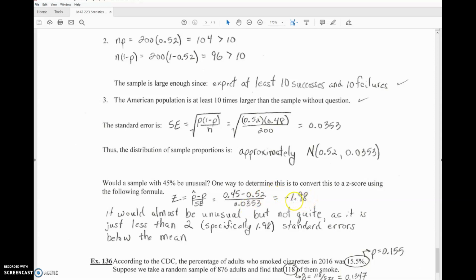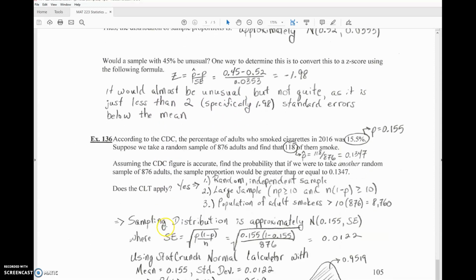So it's just on the border of almost being unusual, right? But it's not quite, because it's just less than 2, specifically 1.98 standard errors below the mean. So it's not quite unusual, but it's pretty close to being unusual.